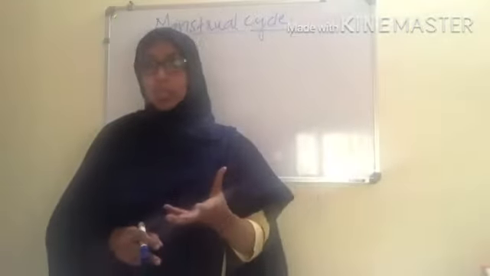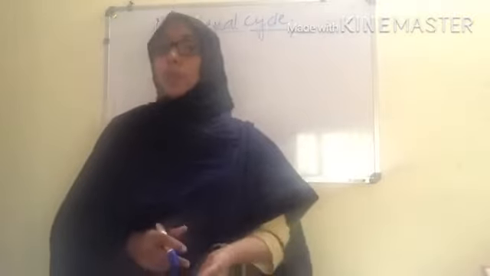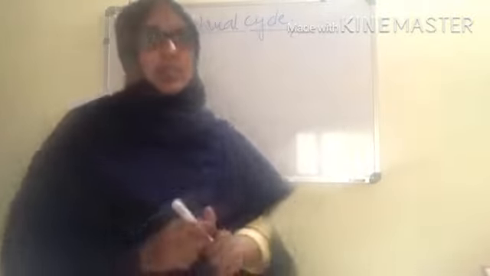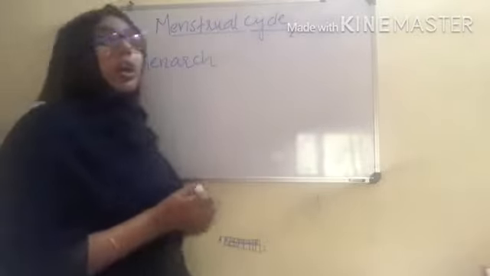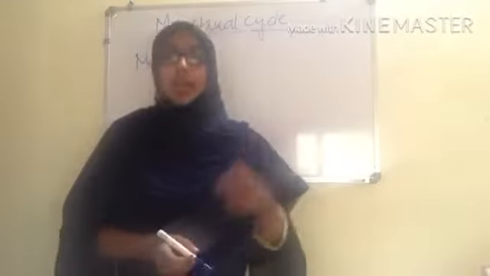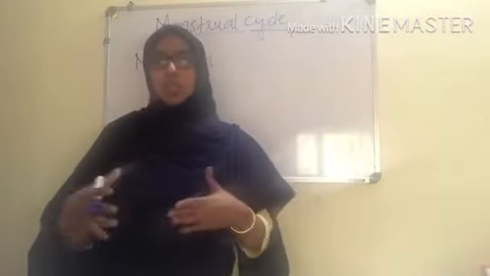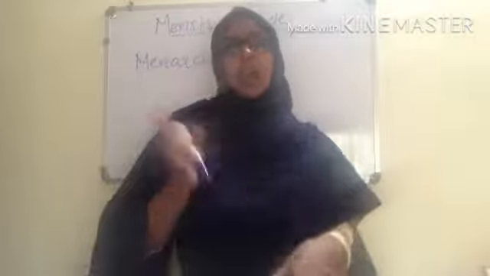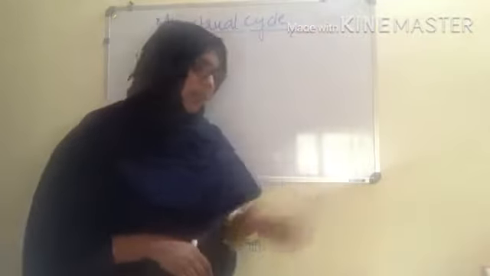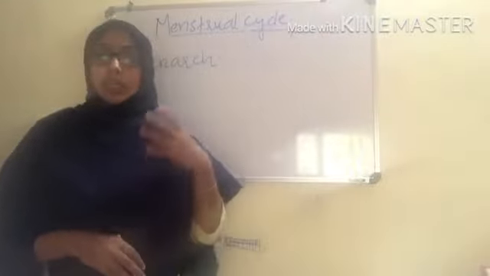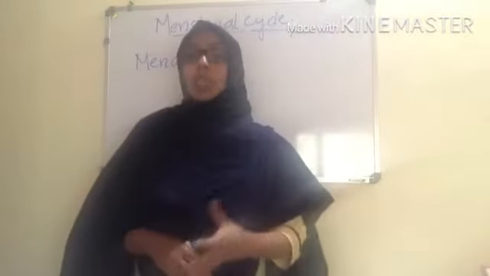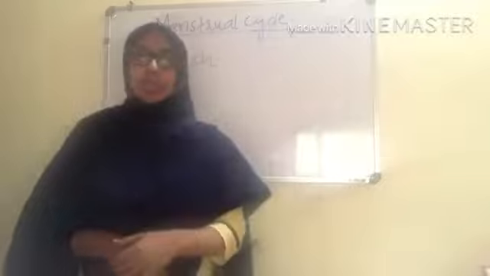Okay. So the onset of menstruation after attaining puberty is known as menarche. You know which ages and all we have studied in our lower class. I am not going into that area. Again, you know that it is repeated at an interval of 28 to 29 days.